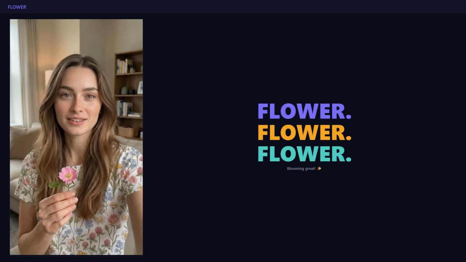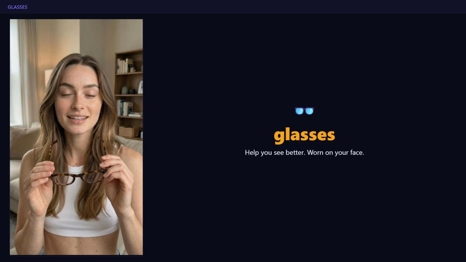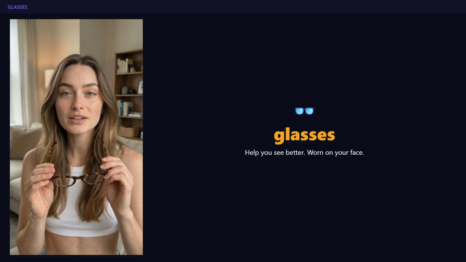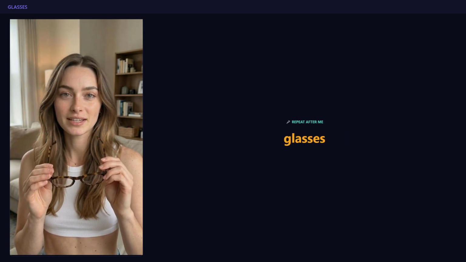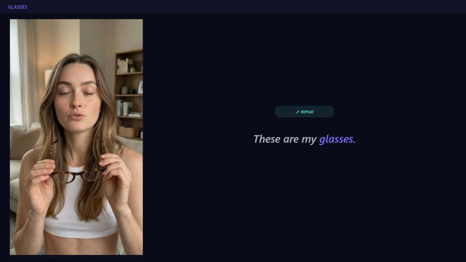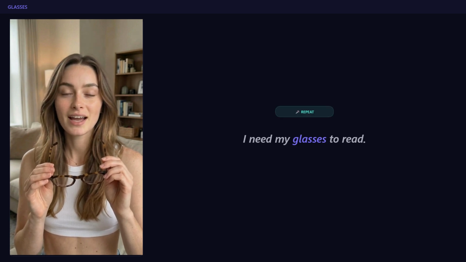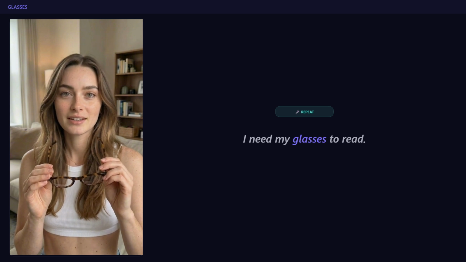Today's word is glasses. Glasses help you see better. You wear them on your face. Repeat after me. Glasses. These are my glasses. Repeat. These are my glasses. I need my glasses to read. Repeat. I need my glasses to read.